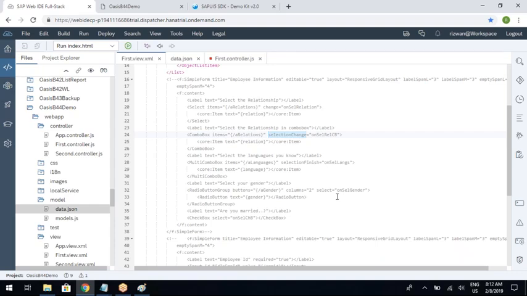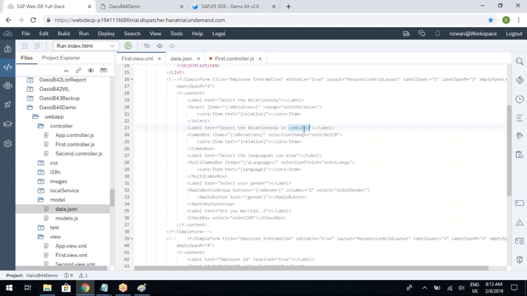What is the difference between properties and events? In the APIs, properties mean that using those properties you can display some text. For example, text is a property. An event is something that is performed by the end user, like an action that the end user will perform.